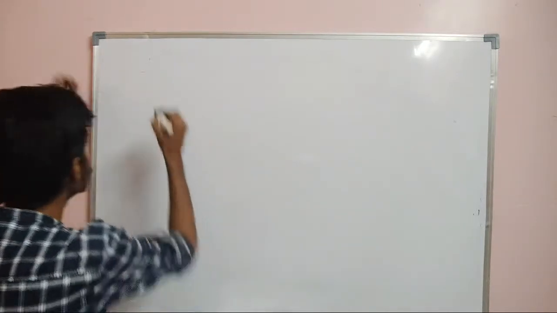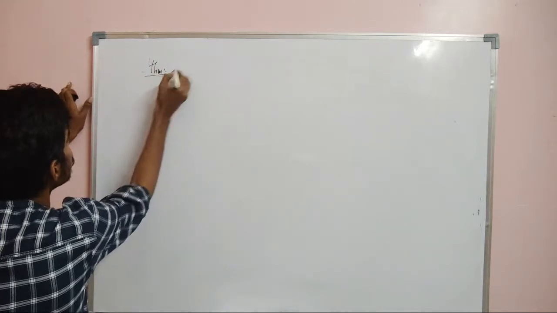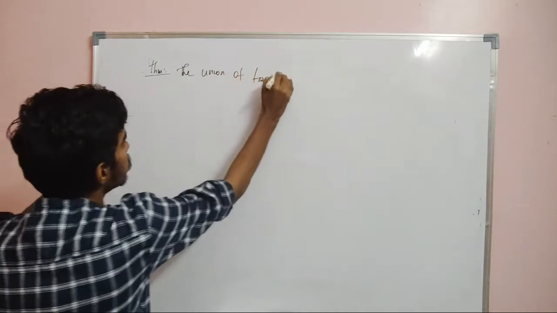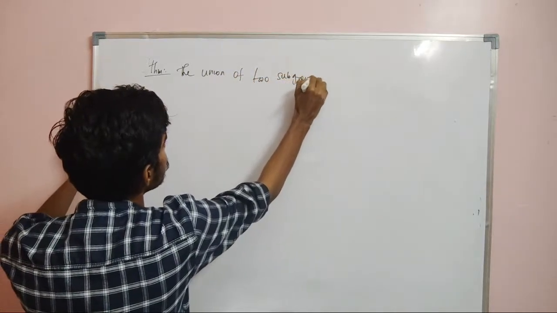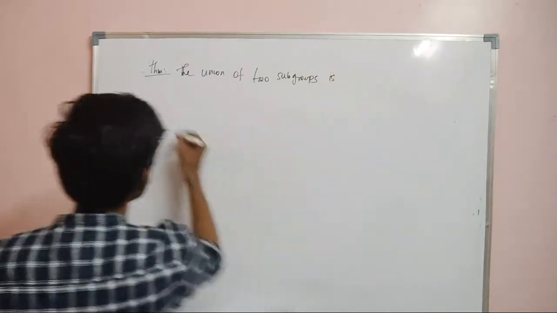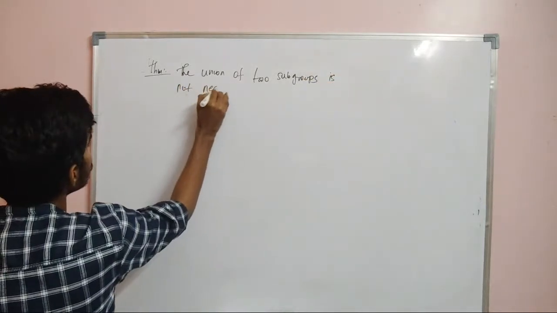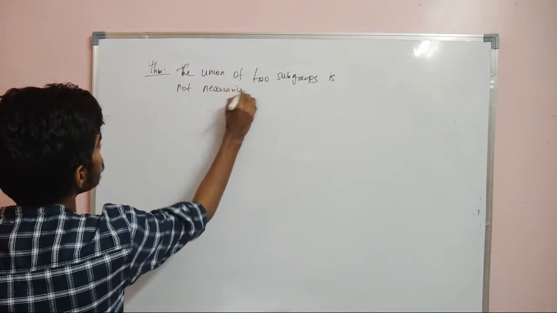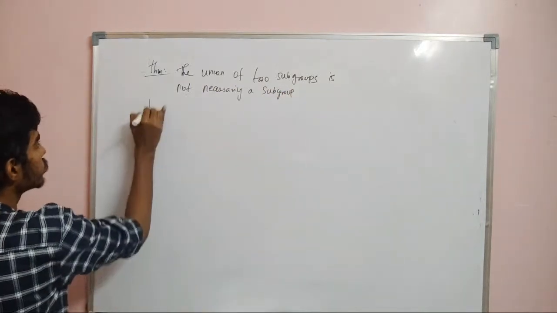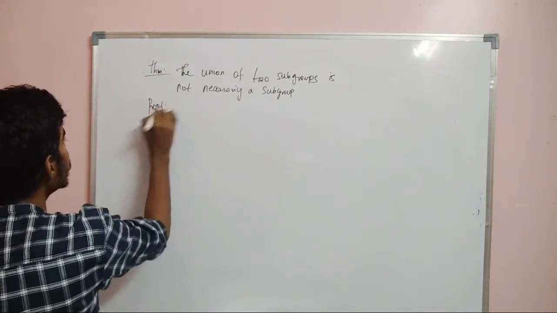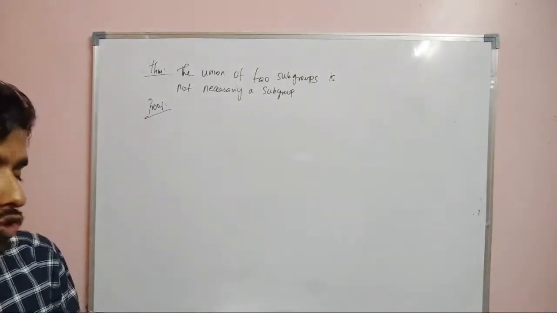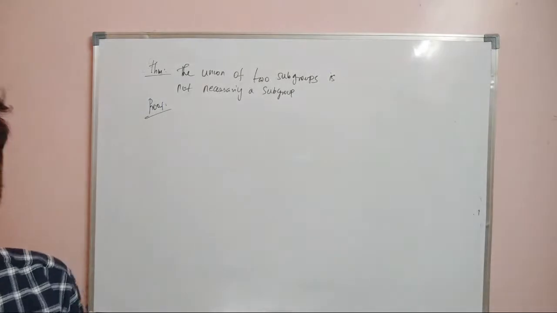Theorem: the union of two subgroups is not necessarily a subgroup. For the proof, in order to prove "not", we will give a counterexample. So we will produce two subgroups and we will show that their union is not a subgroup.